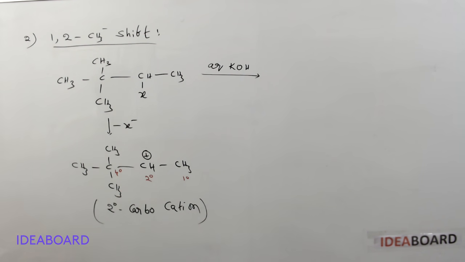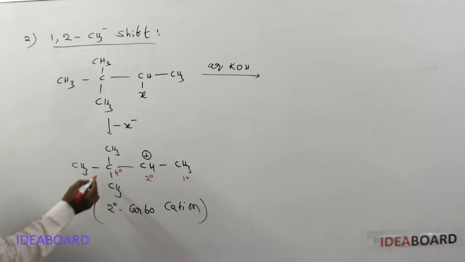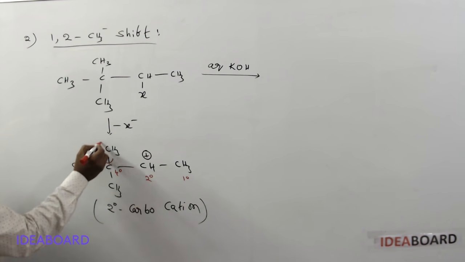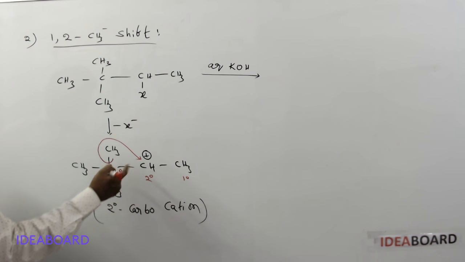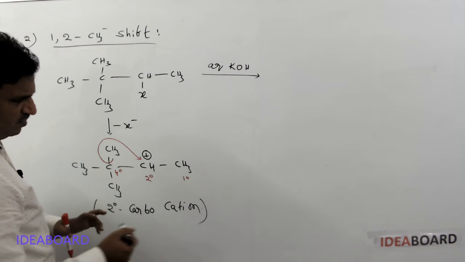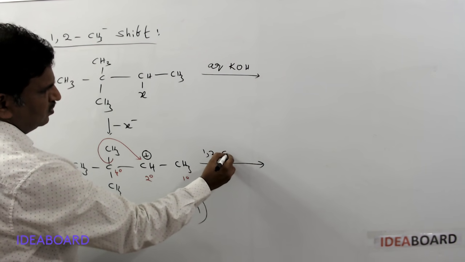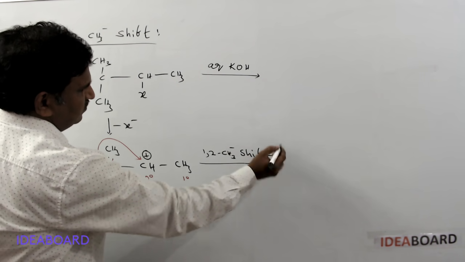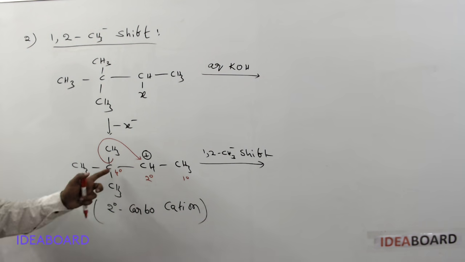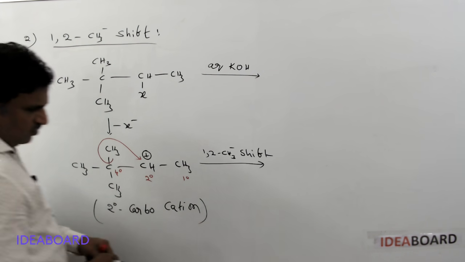Then what about the charge? Yes, rearrangement is possible. And what type of rearrangement is possible? A methyl group shift. So a methyl group shift occurs, here a 1,2 methyl shift, by which the methyl group shifts onto this carbon. So what is the product?